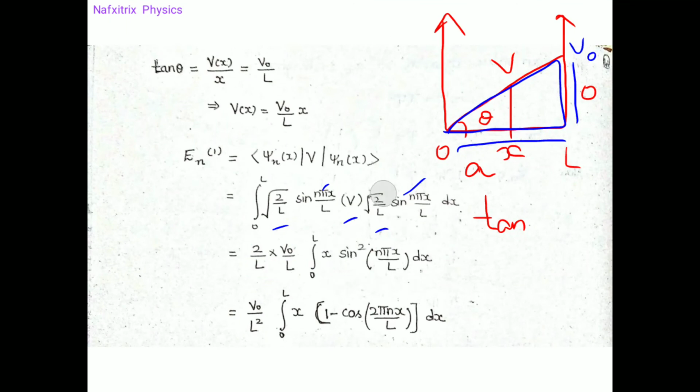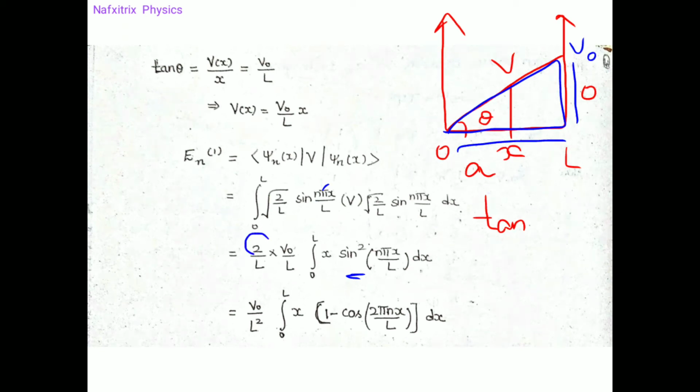Now we need to solve this integration. Here it is squared, so we need to convert it into an unsquared form. We know the formula: 1 minus cos 2 theta is nothing but 2 sin square theta.